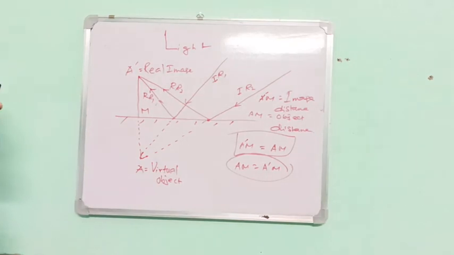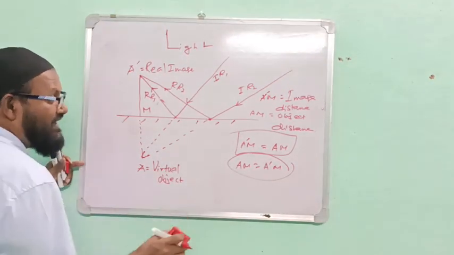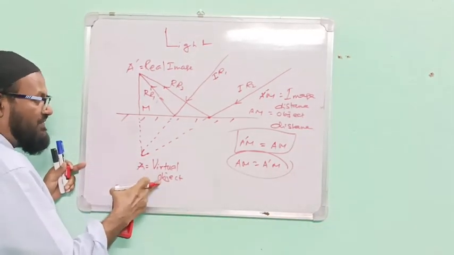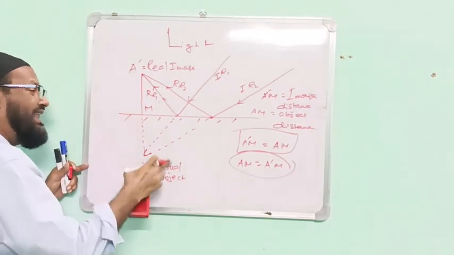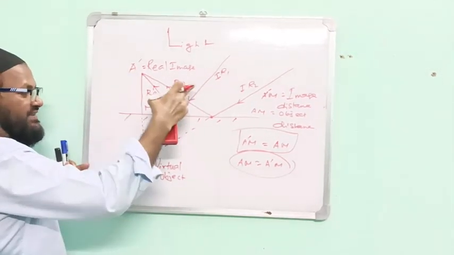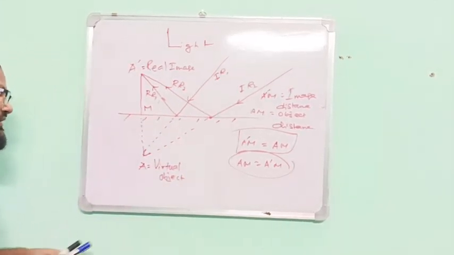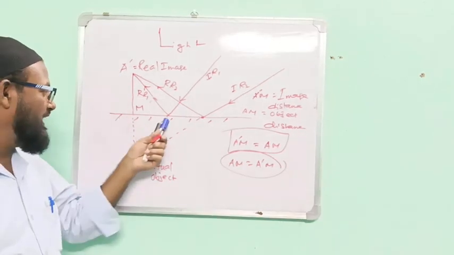What is the conclusion? In case of image formation by plane mirror, when object is virtual, image is real. When object is real, image will be virtual. Please draw the figure. This is the example when a real image is formed by a plane mirror.